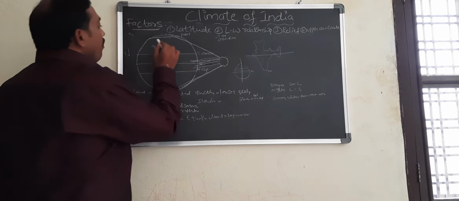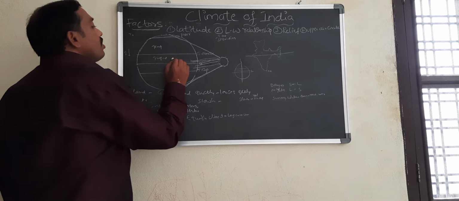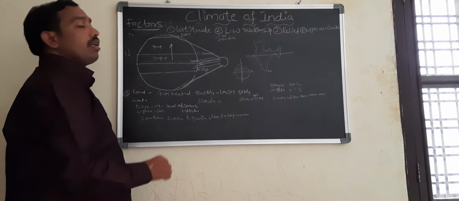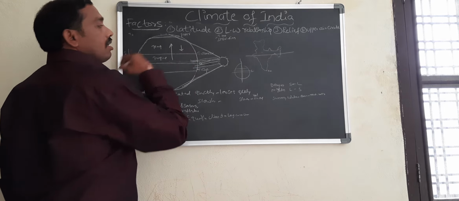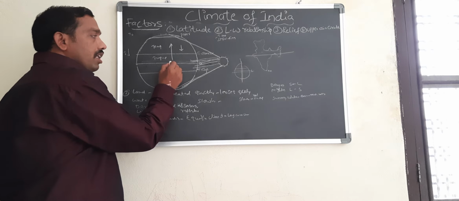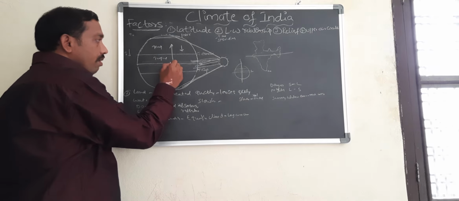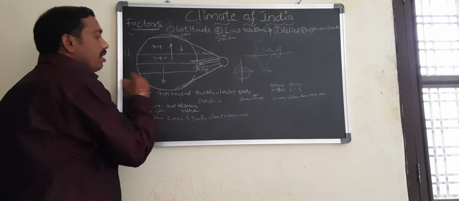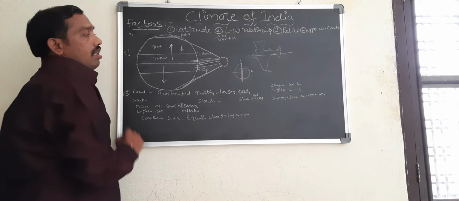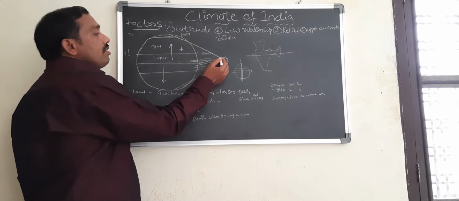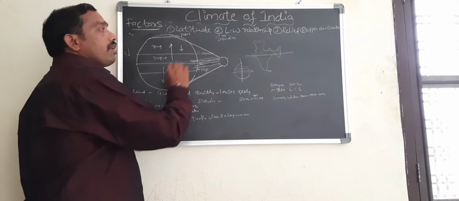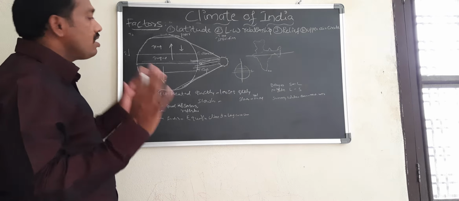So if you move away from the equator, temperature decreases. If you move away from the equator to the north, temperature decreases. If you move away from the equator to the south, temperature also decreases.